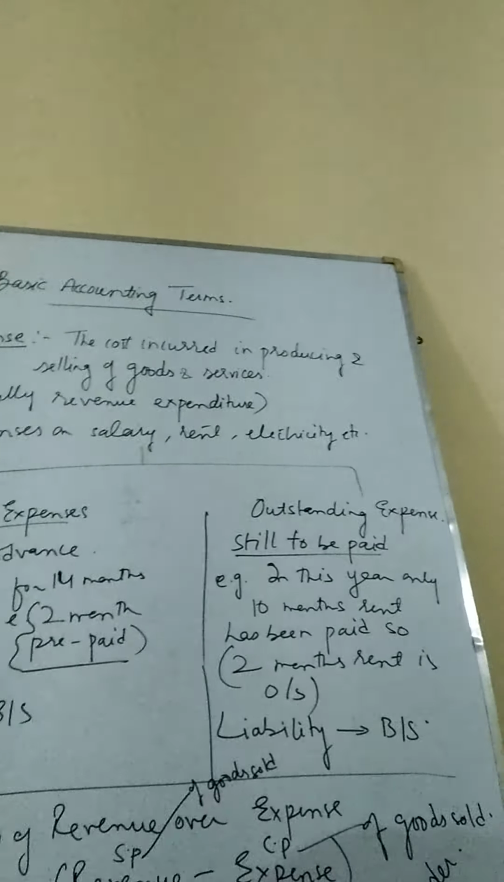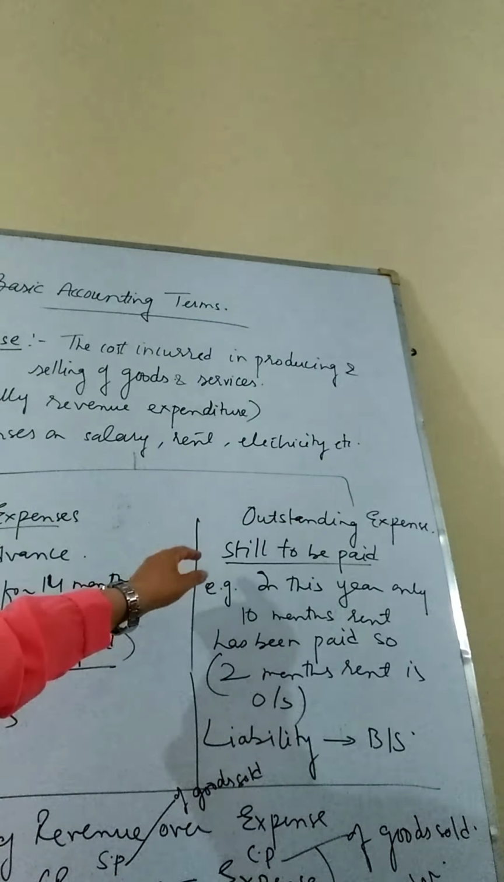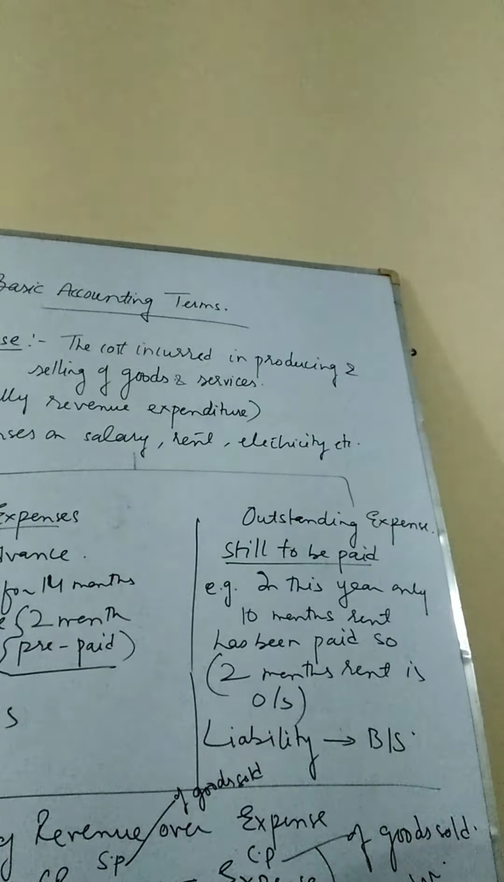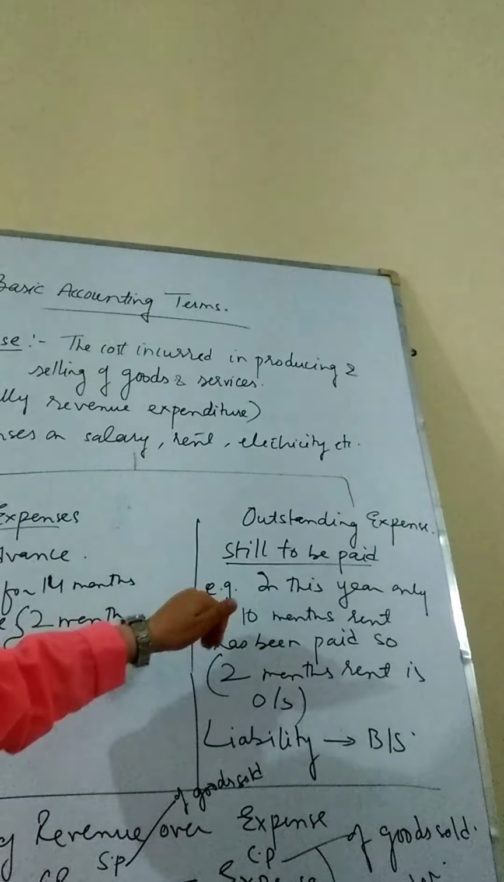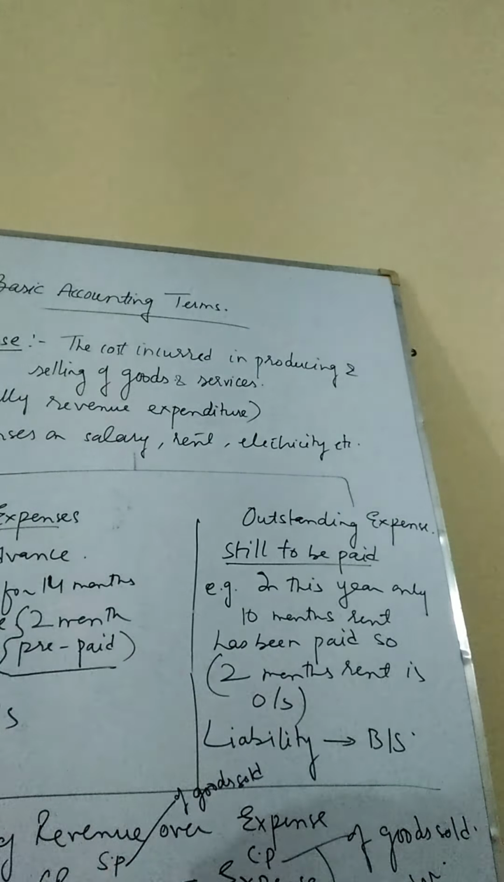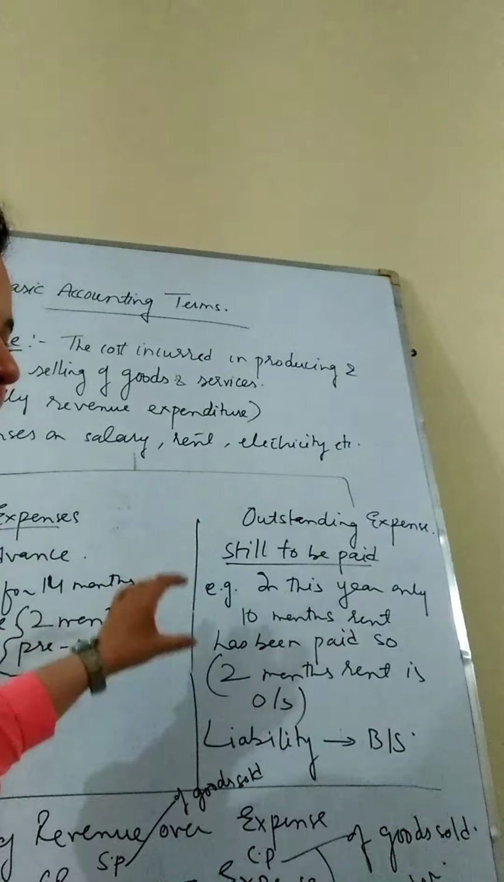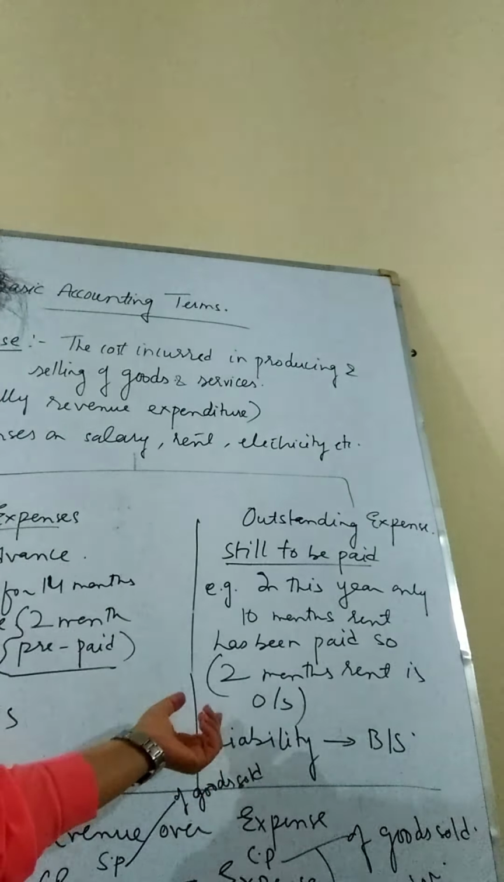Now moving on to the reverse of it, that is outstanding expense. Outstanding expense means the expense which is still to be paid. For example, in this year we have paid a rent of only 10 months. It means a rent of 2 months is still supposed to be paid by us in the next year or whenever we decide. So outstanding rent is considered as a liability, as a duty, as